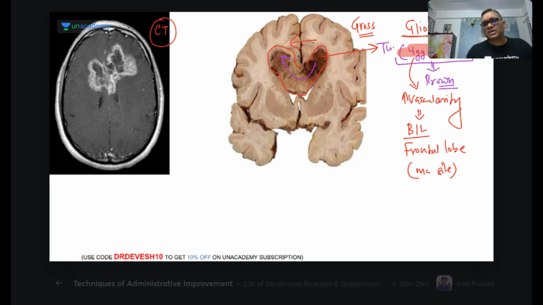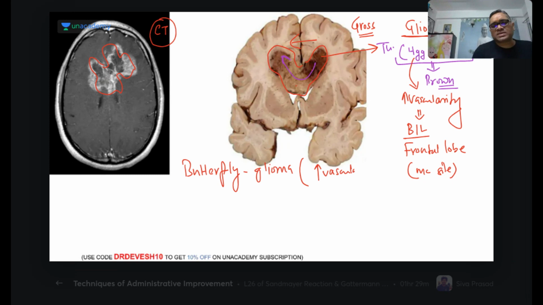Number one, they have hemorrhage and necrosis on gross examination. Why is there a hemorrhage? Because they are highly vascular tumors, right? Because of the high vascularity, they will involve the opposite lobe. So bilateral involvement of the frontal lobe is the characteristic feature, and when you see this on gross or CT scan, it looks like a butterfly. That is why it is also called butterfly glioma. So butterfly glioma is because of increased vascularity, right?